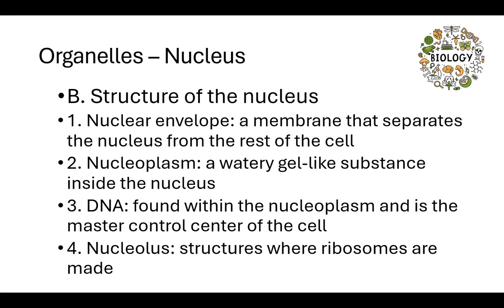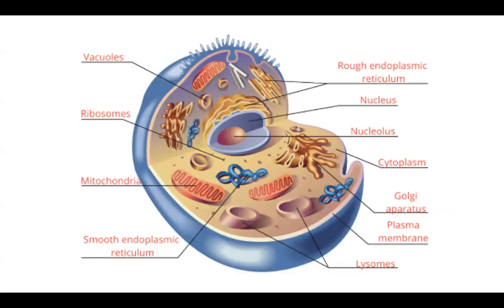Remember, we get our DNA from our biological parents. We get 23 chromosomes from our dad and 23 chromosomes from our mom. Next, let's look at the nucleolus. The nucleolus is a structure where ribosomes are made. This is fascinating. We talked about ribosomes before. We know they're important for making proteins, but the nucleolus is where these ribosomes come to life.